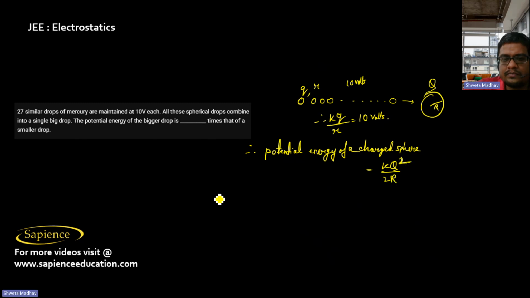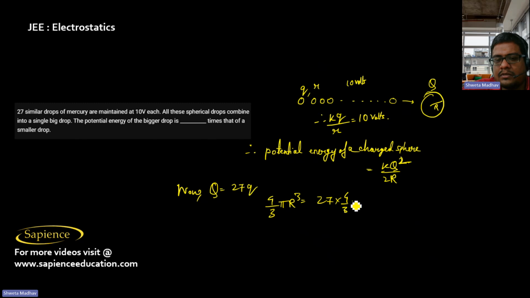Now Q is equal to 27q by conservation of charge, since charge can't be lost. The volume also will be the same, so 4 by 3 pi R cube equals 27 times 4 by 3 pi small r cube. So therefore R will be equal to 3r.